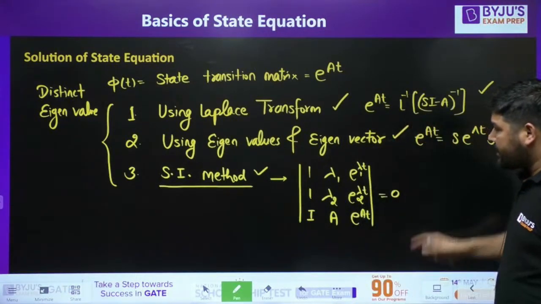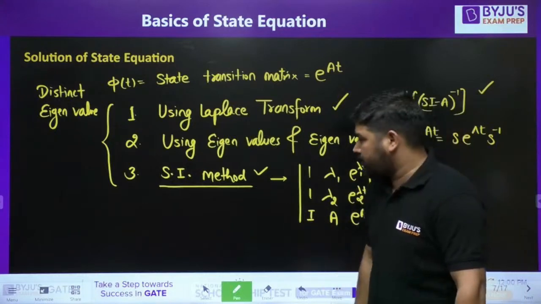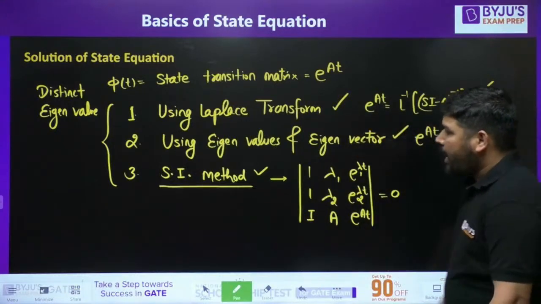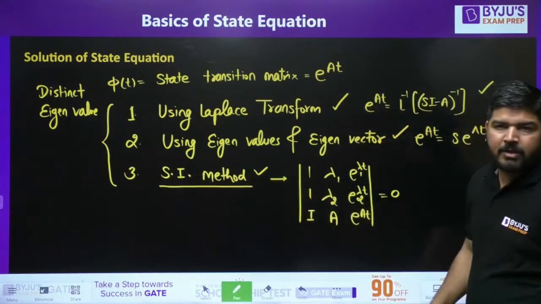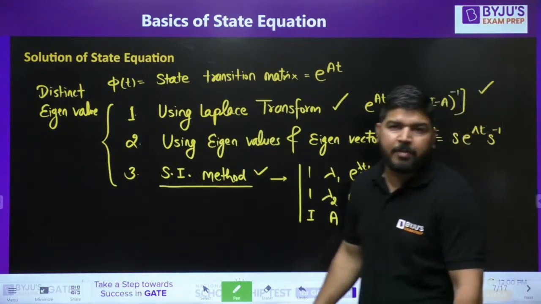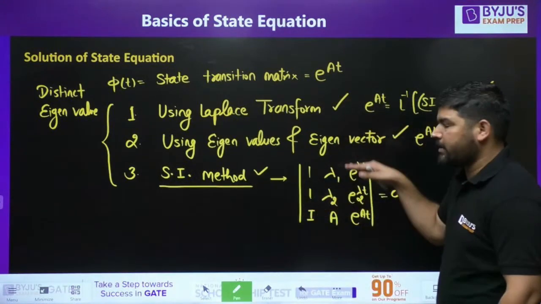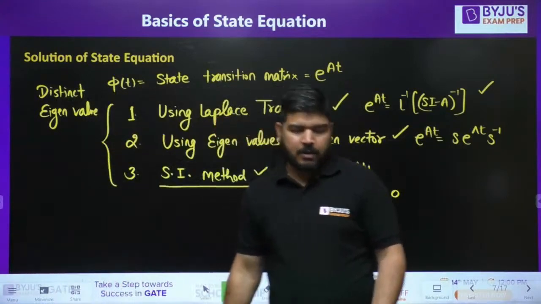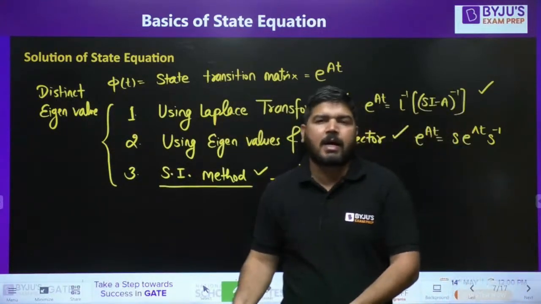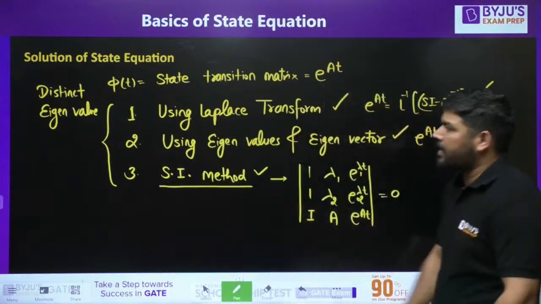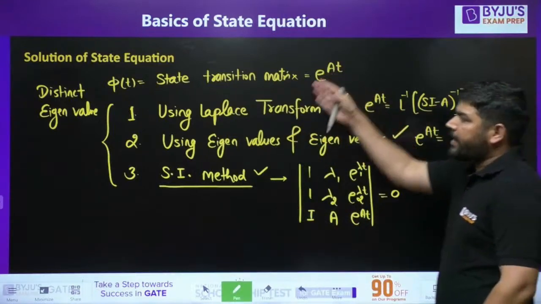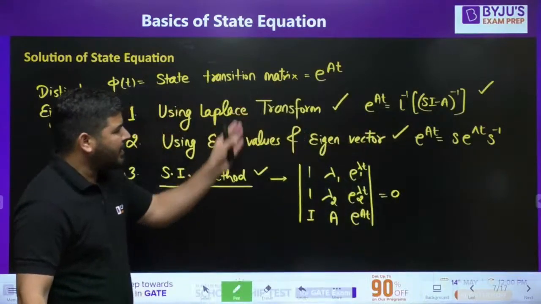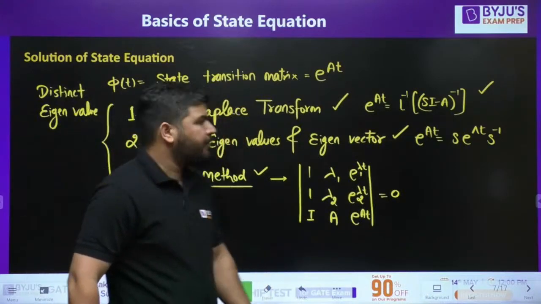What the Jordan matrix is, we'll see, but not in this class. Similarly, the Sylvester interpolation method is also applicable for repeated eigenvalues, but you have to modify it, and maybe in some other class I'll tell you. So for distinct eigenvalues you can use these methods to solve for e to the power At.